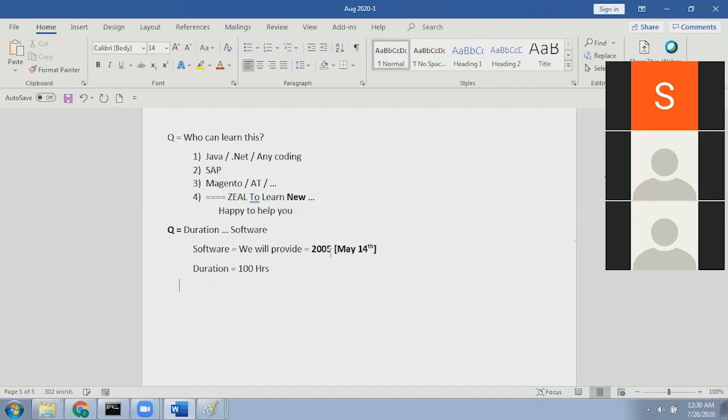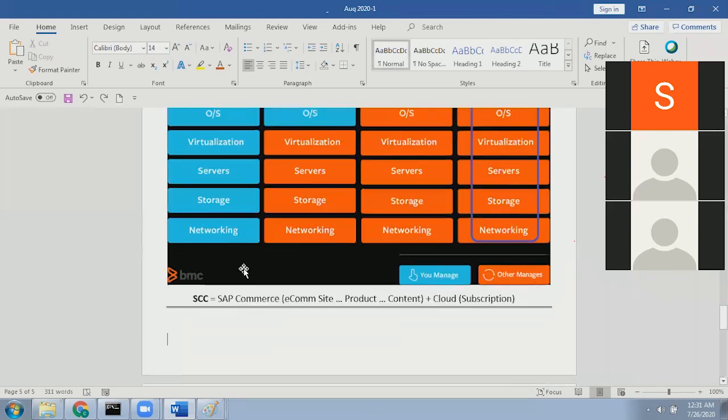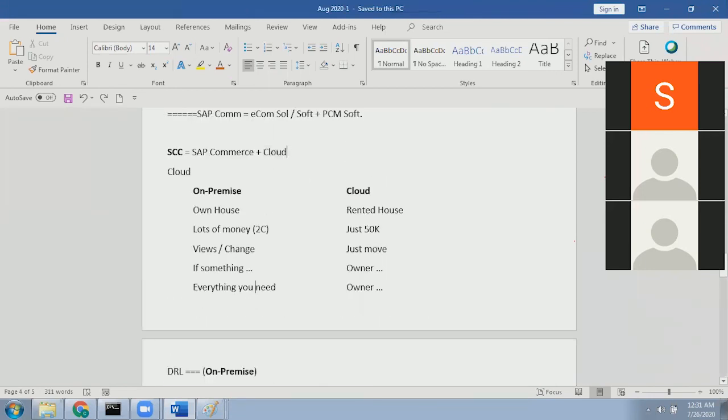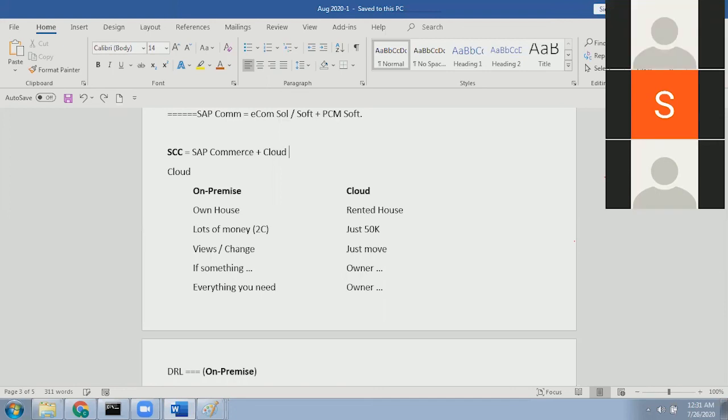In the duration, we will be covering the functional, the technical, and all the certification related questions. These are the major three things we'll be covering. Earlier, I used to take 80 hours only, but from this batch onwards, I'll take 100 hours because we are going to cover extra things called cloud. And also there is something called Spartacus. These two I'm planning to cover so that you will be up to date.